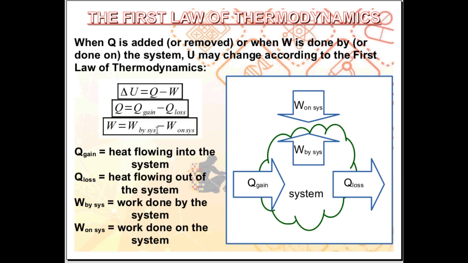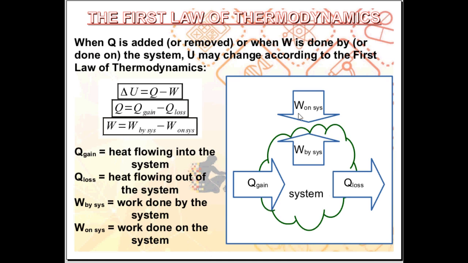If work done by the system is greater than work done on the system, W is positive. So overall, the system performs work on the surrounding.